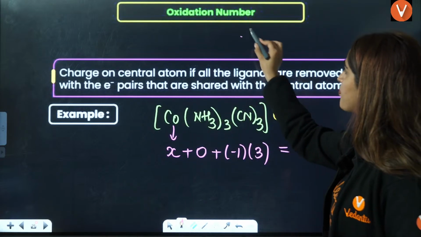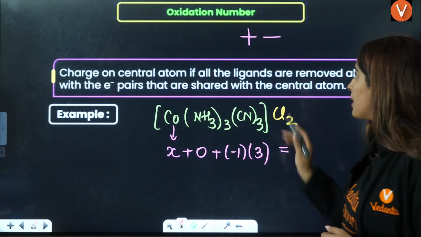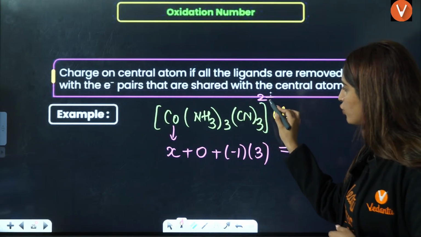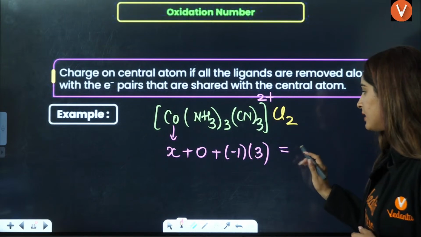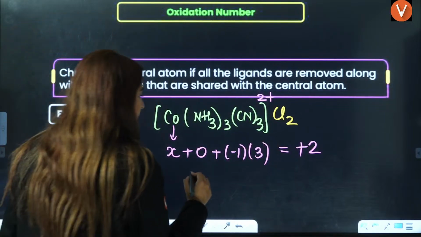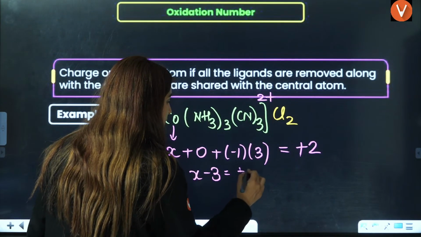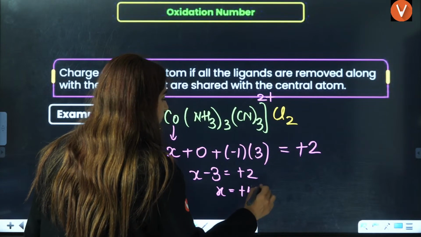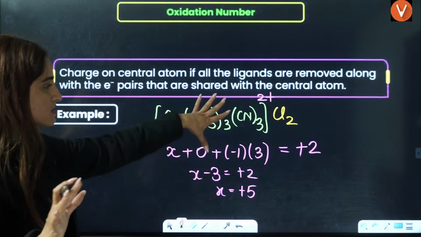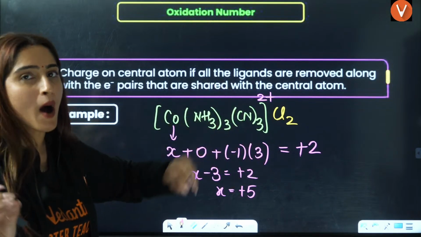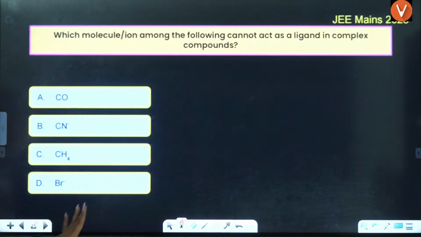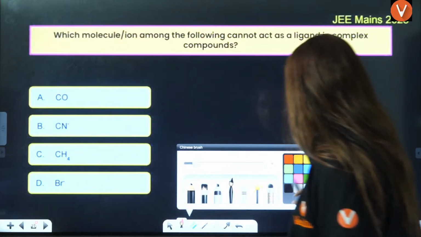Now this is always cation then anion. Because here you have 2 Cl, that means on the anion you will have 2 positive charge. So here you will write equals to +2, that will be overall +2 charge here. That is X - 3 equals +2, so X is equal to +5. Though cobalt in +5 state is not stable, it's just a random example to show you how to calculate the oxidation number, right?